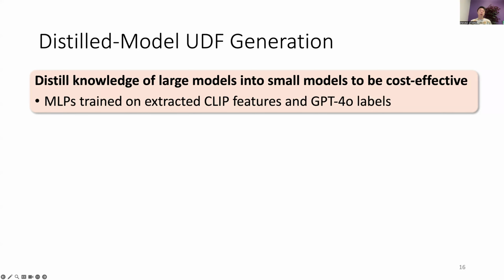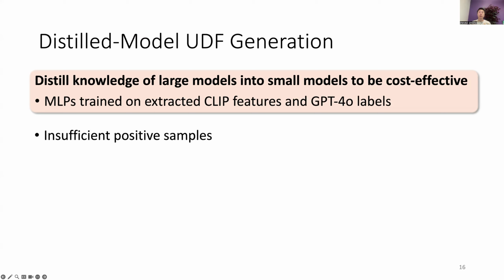To do this, we train a small multi-layer perceptron for each proposed UDF. We use the pre-trained CLIP model to extract features from video frames and use GPT-4o to annotate labels. Then we use the features and labels to train the model.